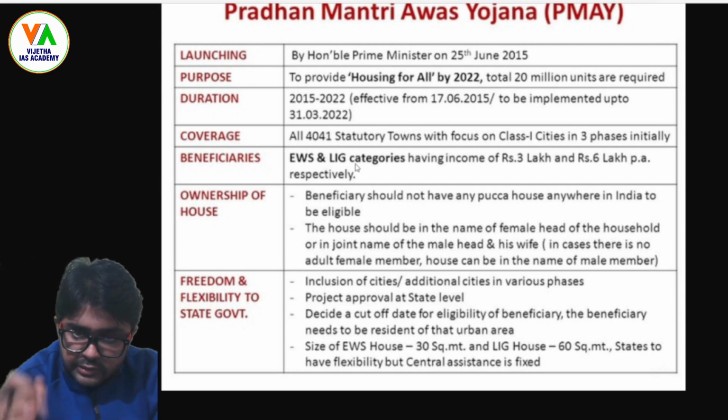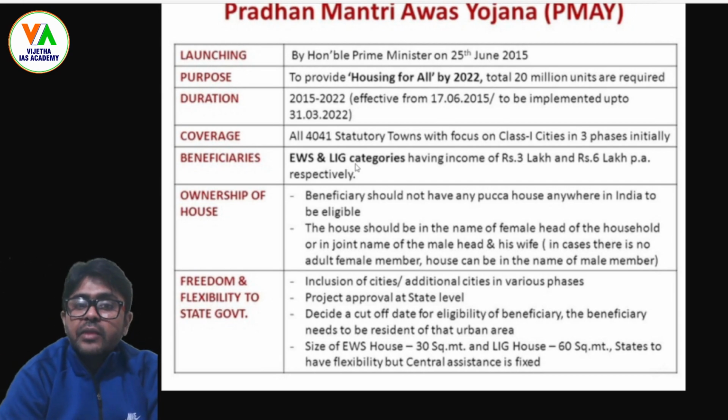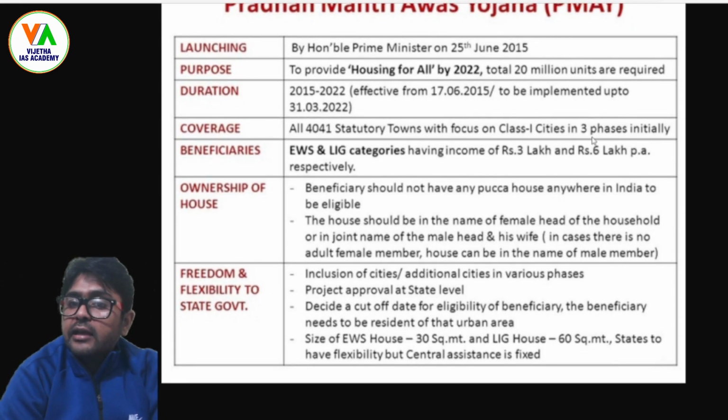In this division of LIG, MIG and HIG, with incomes of 3 lakh and 6 lakh rupees per annum respectively, LIG comes up to 6 lakh rupees. Ownership of house: the beneficiary should not have any Pakka house anywhere in India. The house should be in the name of the female head. Freedom and flexibility to state government.